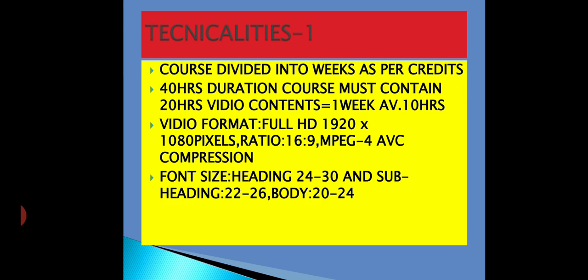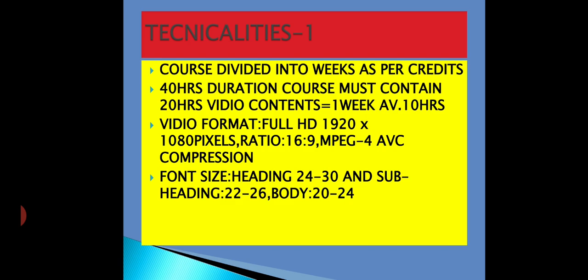Technicalities first. So, course is divided into modules or chapters and scheduled weekly as per the credits requirement.